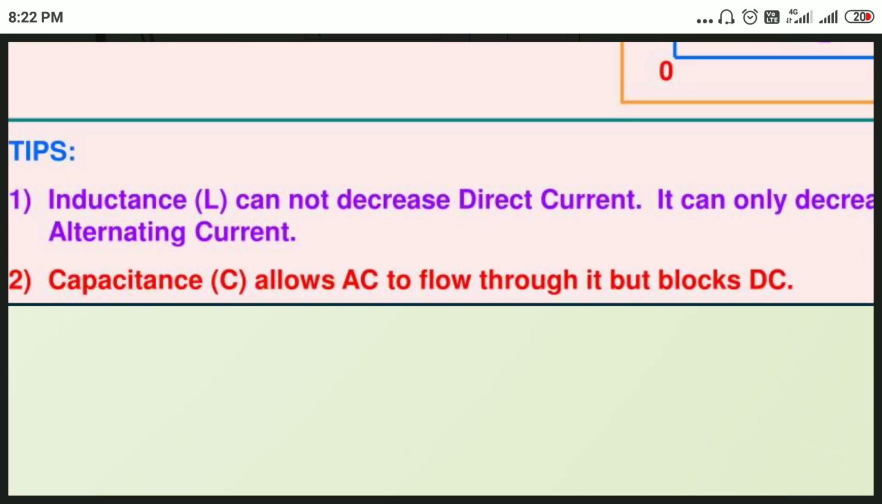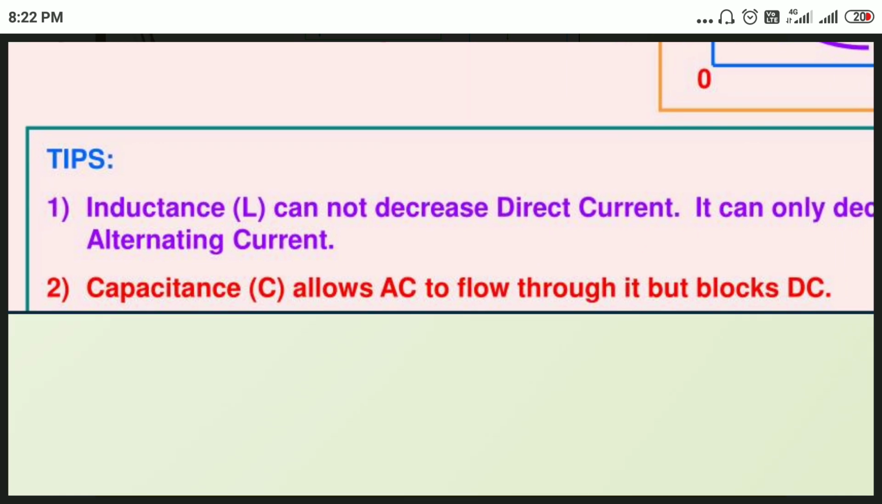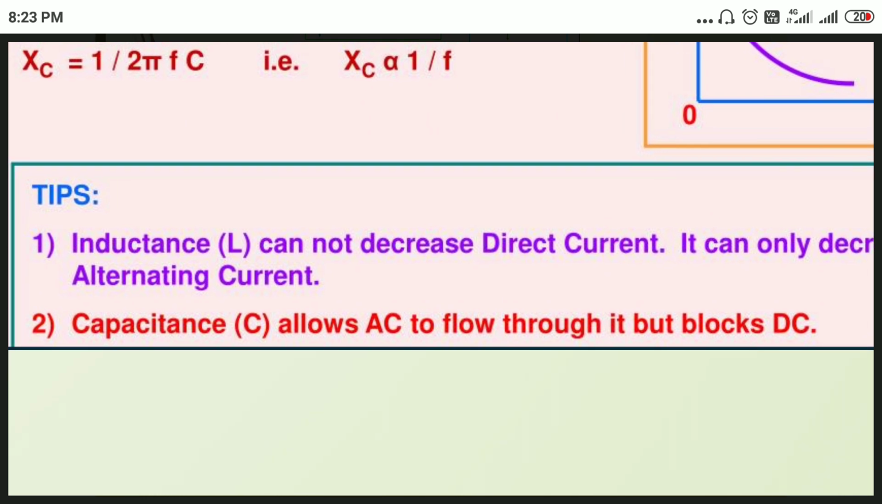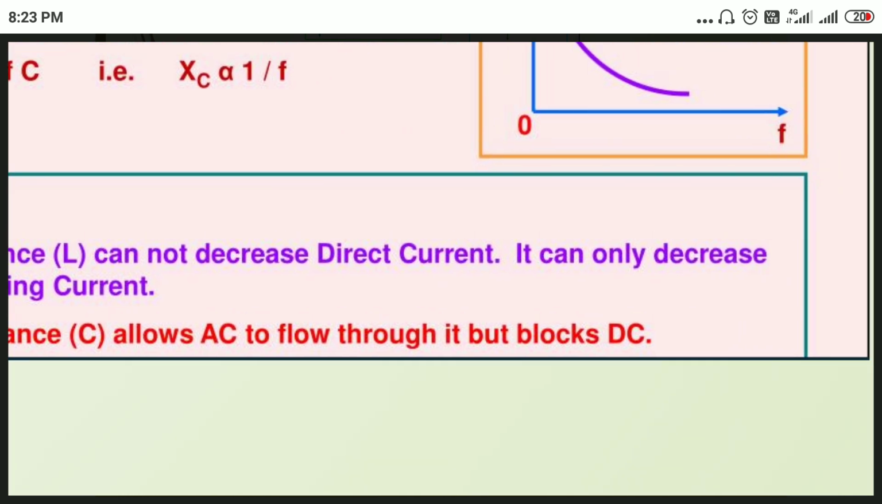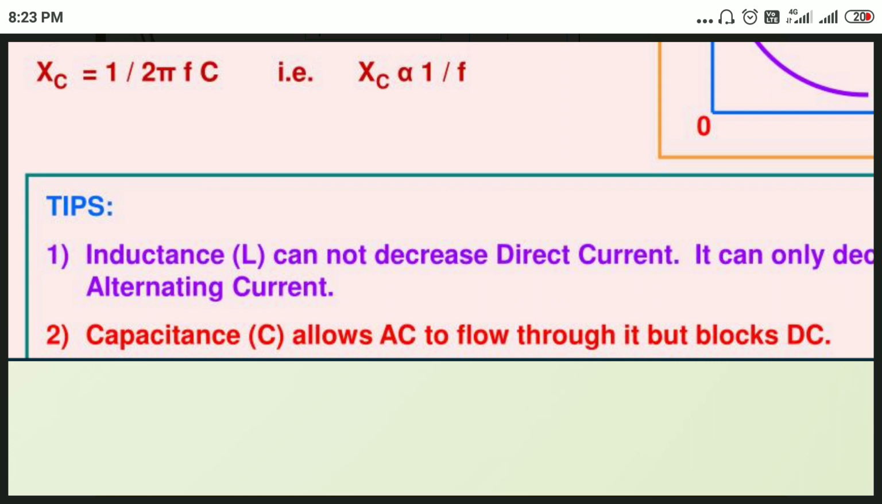Next, this is an important point. A capacitor allows AC to flow through it but blocks DC. A capacitor always blocks DC current, which means it cannot allow DC current. An inductor does not oppose direct current, but it opposes AC current. So these are the important points.